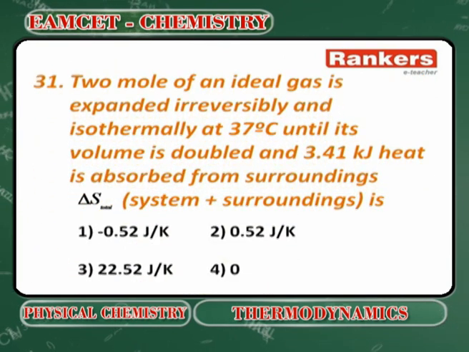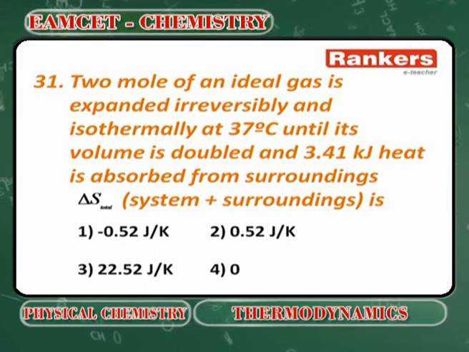Next, two moles of an ideal gas is expanded irreversibly and isothermally at 37 degrees centigrade until its volume is doubled and 3.41 kilojoules of heat is absorbed from the surroundings. What will be the